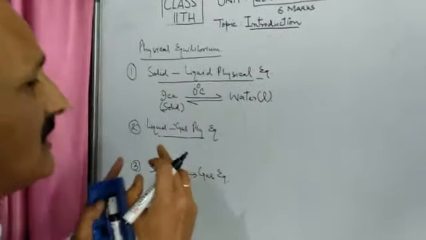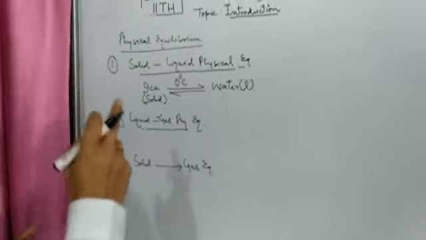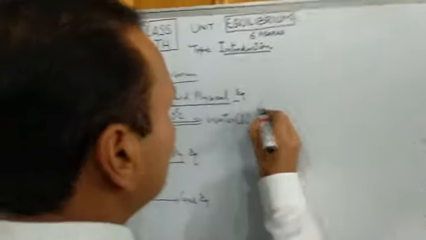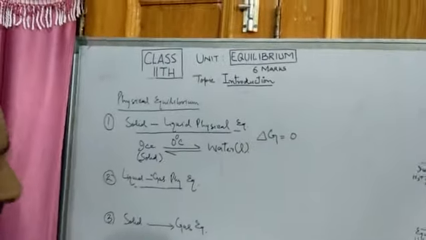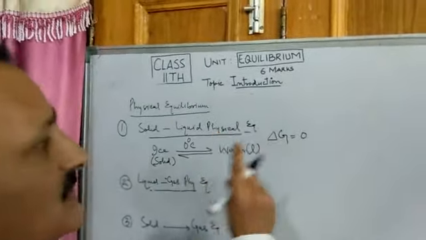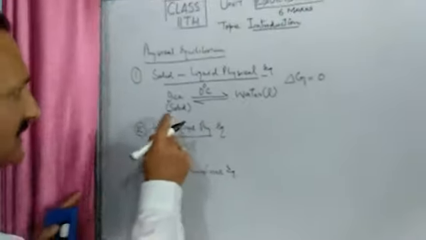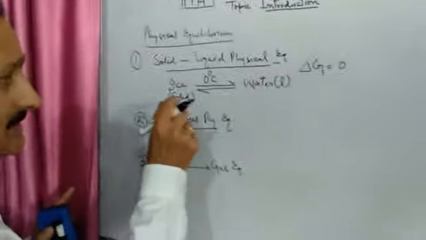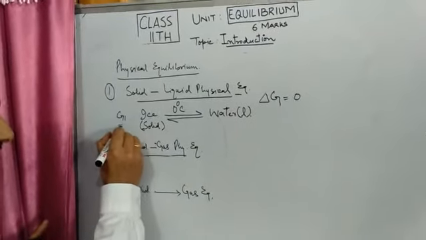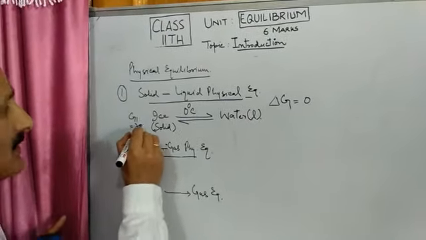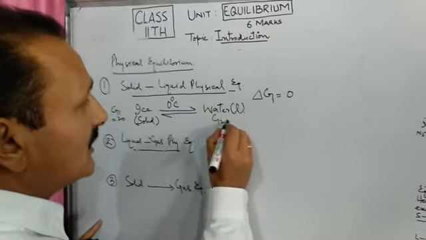So in physical equilibrium, this is solid liquid. Please remember that delta G always should be equal to 0. That is, change in Gibbs free energy should be 0. That means if G1 is say 20, here G2 should be 20.